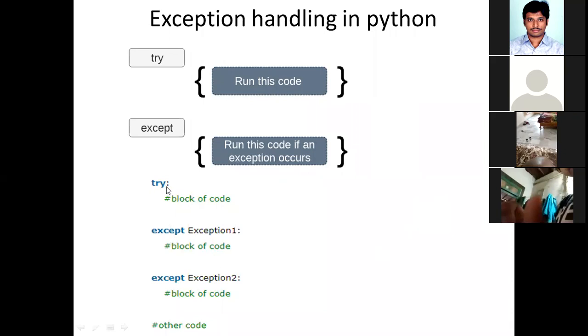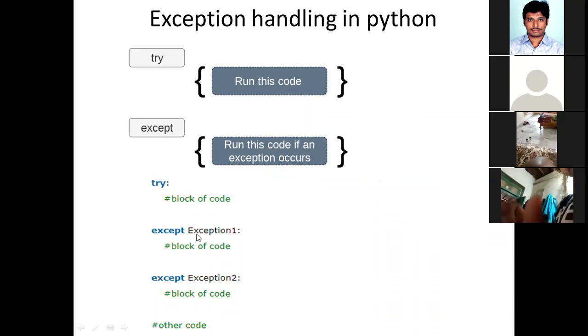This is the try block, try followed by the colon, and here you need to follow the indentation. All the statements that are part of the try block will be written here. Next, except. What is the purpose of the except block? If you want to handle that exception, the corresponding exception name you have to specify.